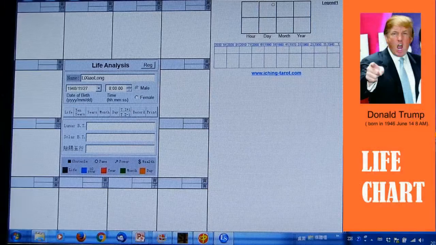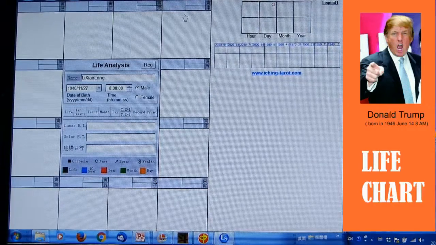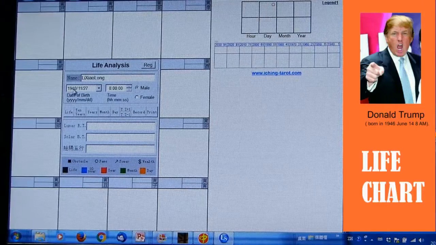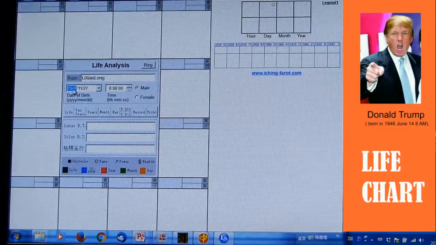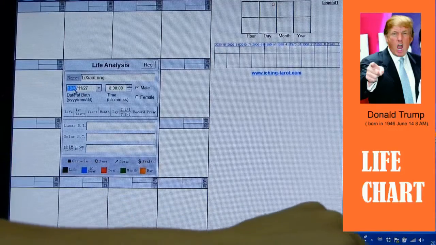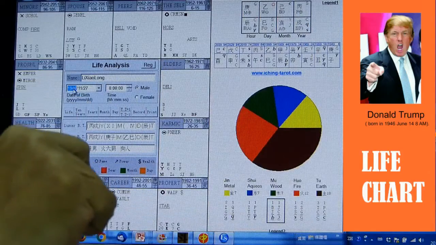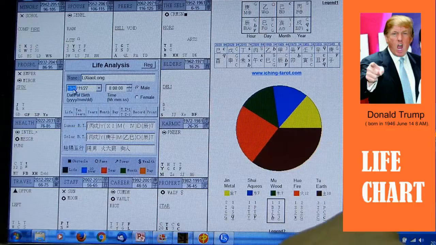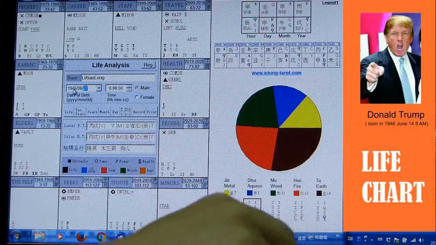He was born in the year 1946, 14th June. So to generate his astrology chart, what you need to do is just input the birth time and the birth date. First of all, we input 1946, and then June, 06, and then 14.